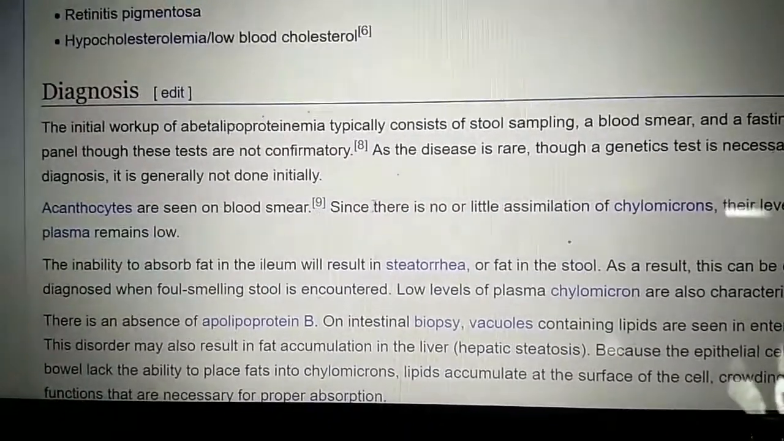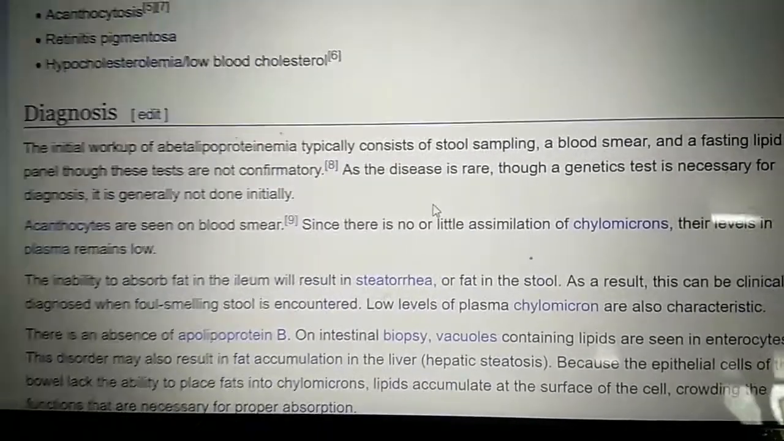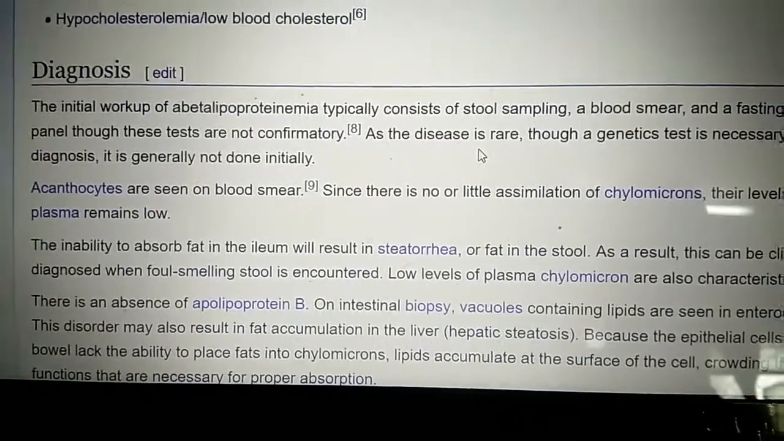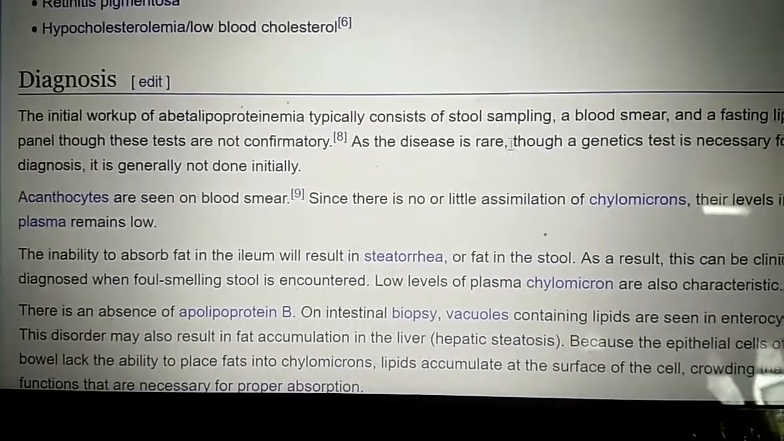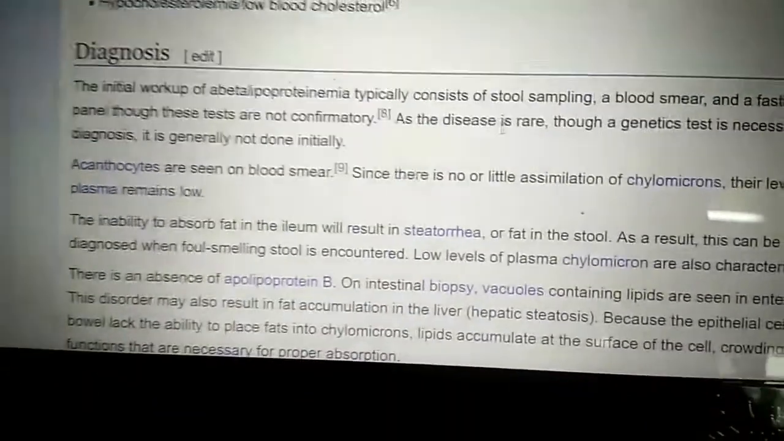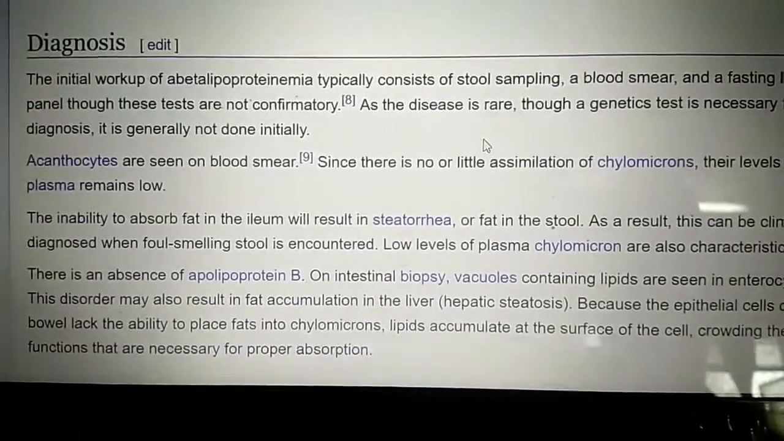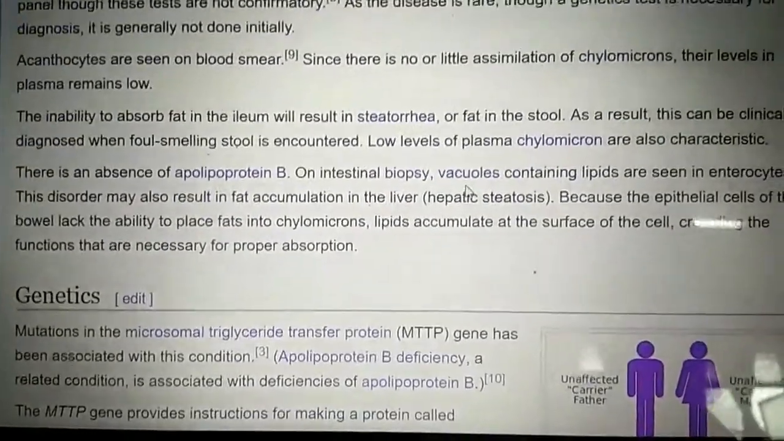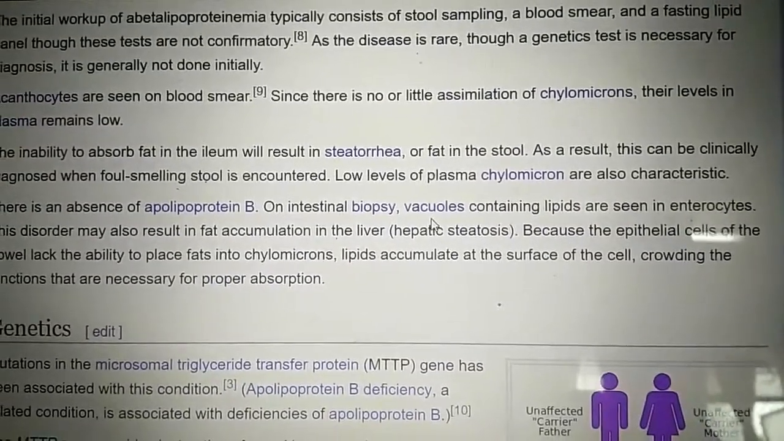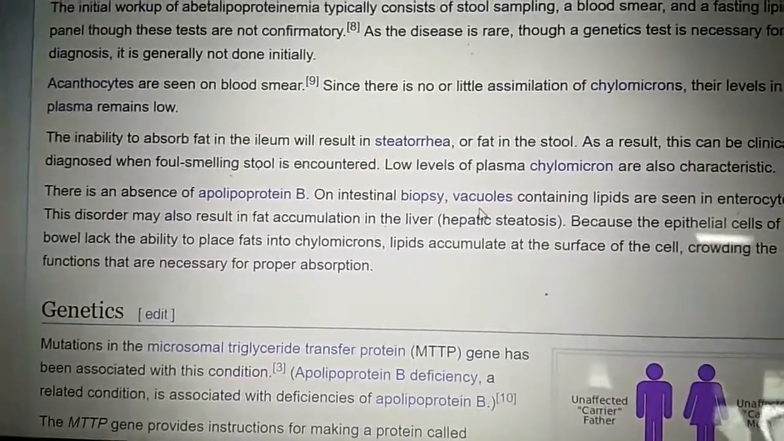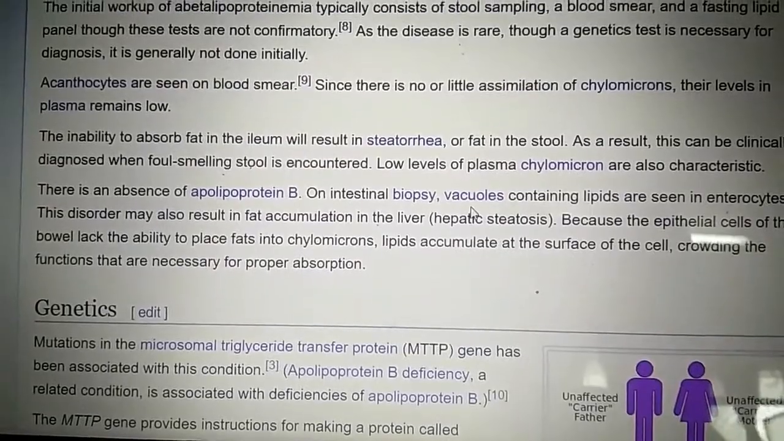The initial workup of abetalipoproteinemia typically consists of stool sampling, blood smear and fasting lipid panel. Though these tests are not confirmatory, as the disease is rare, genetic studies necessary for diagnosis are generally not done initially. Acanthocytes are seen in blood smear, as I have already told you. Since there is no or little assimilation of chylomicrons, their levels remain low in plasma.